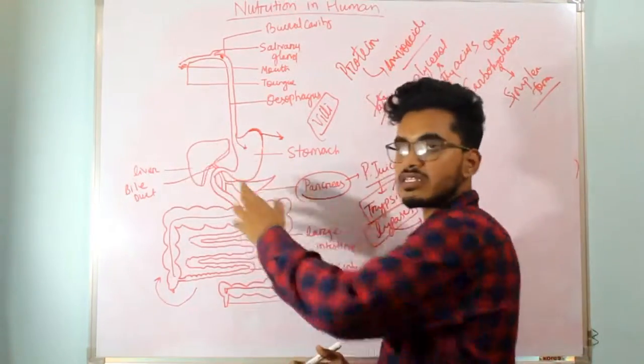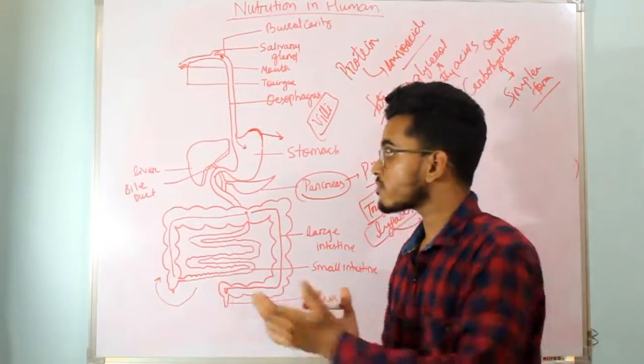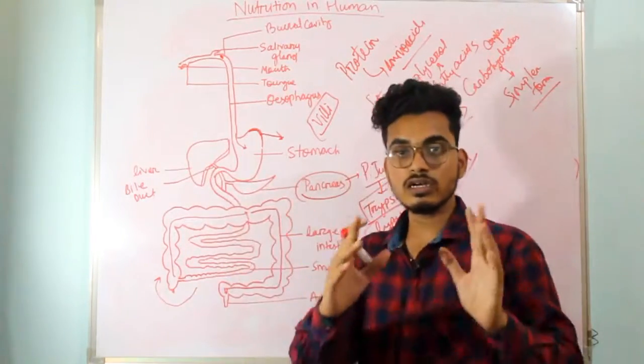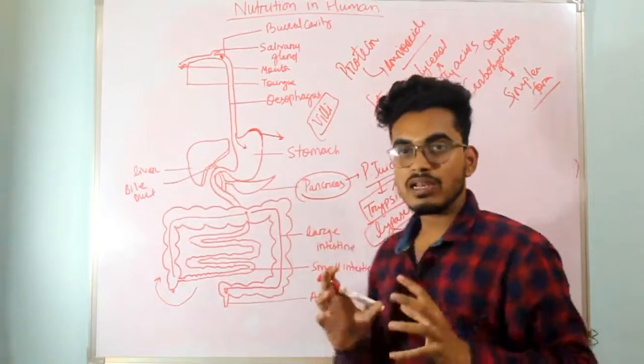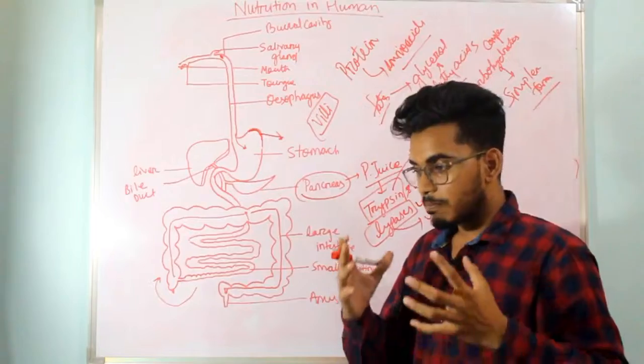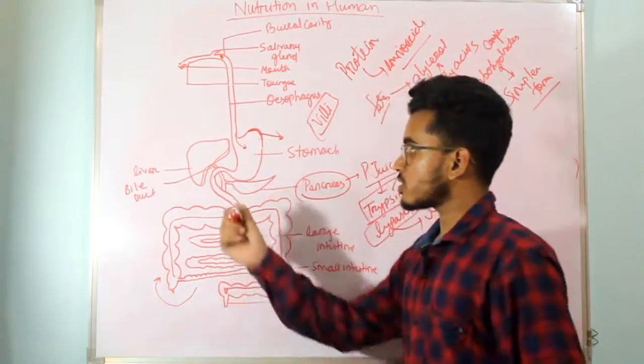So what are the secretions from the liver? Let us understand what is the impact of the secretions on the food present in the small intestine. The liver secretes bile juice. Bile juice is transferred into the small intestine through the bile duct. This is the bile duct.